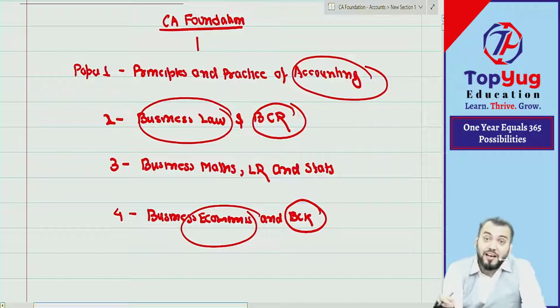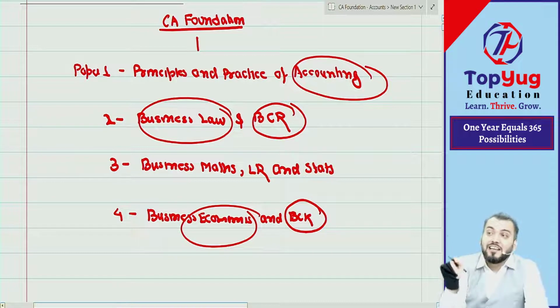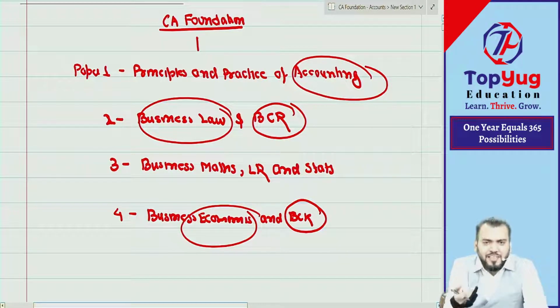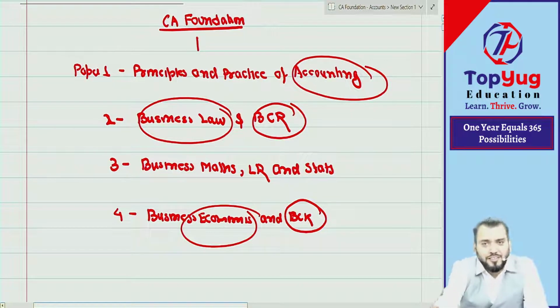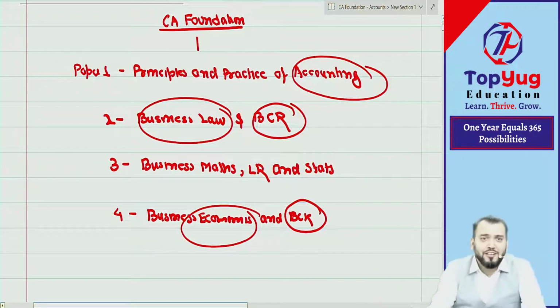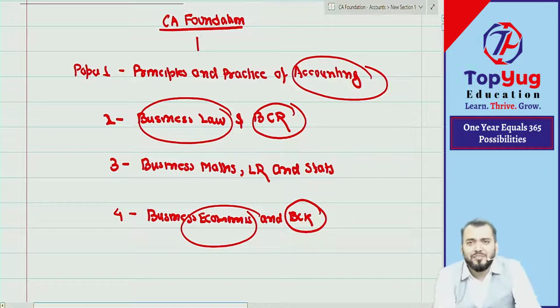But when I was doing CA Foundation in the year I think 2001, I was preparing for CA Foundation. That time I was just like you. I passed CA Foundation, so you can also pass. Then I passed CA Inter, so you can also pass. Then I passed CA Final, so you can pass. Then I became CA, so you can also become CA. Then I started earning money, you can also earn money. Then we started earning more and more money, you can also earn more and more money. So we are all equal. There was no difference between me and you.